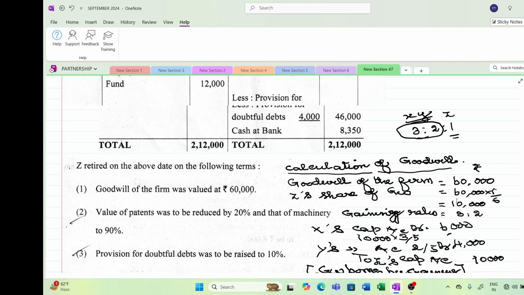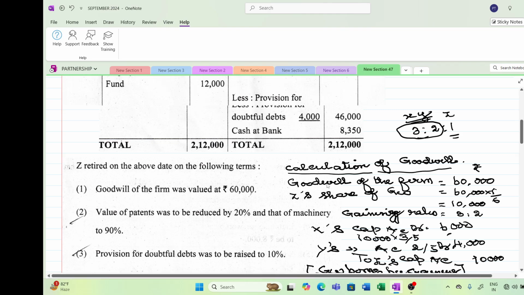Here they have not given you any other ratios except the old profit sharing ratio. Under such circumstances, you should take whatever ratio is left after this retirement. This will be your gaining ratio and the new profit sharing ratio. So here the gaining ratio is 3:2.